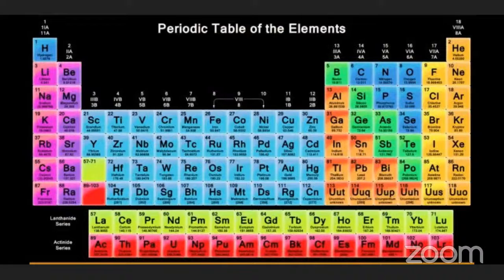Helium is in the last column, the yellow color, 8th A group, which looks like the 18th. Helium valency is how much? 0. That is the first period.